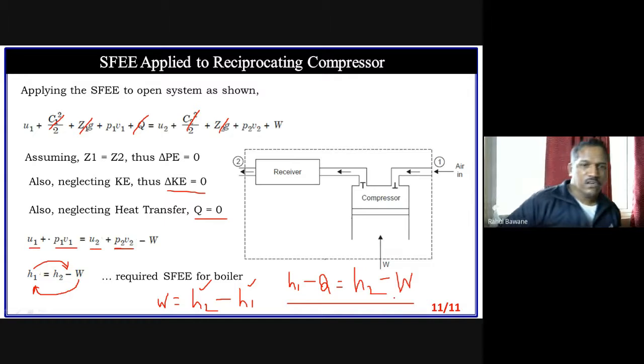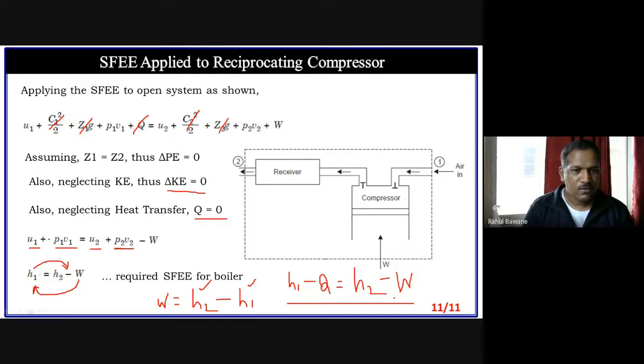It depends on what you assume, but don't assume forcefully. Don't say, I don't know how to simplify this, so I am simply assuming potential energy, kinetic energy, heat transfer, work done, everything as zero, so my simplified equation is this. No, don't assume it by force. If there is really a negligible change, then we can assume that the change in kinetic energy or potential energy is zero. But don't forcefully assume it.